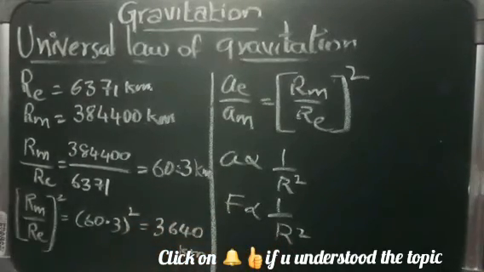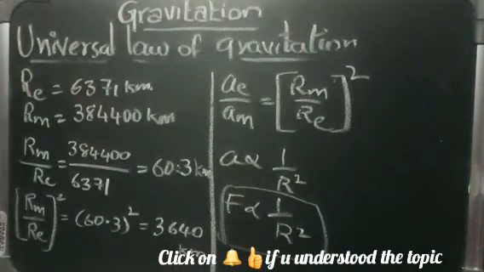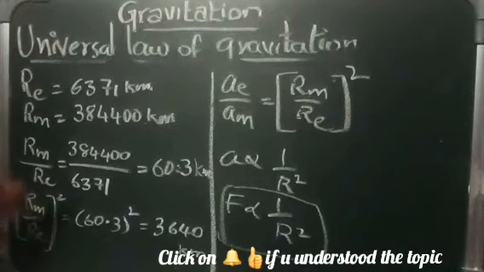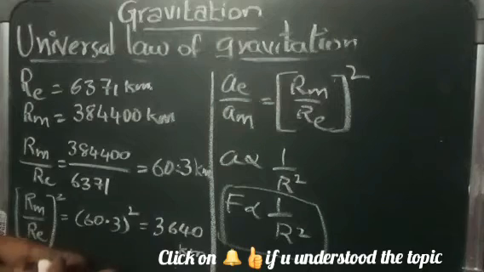This is the formula: F is proportional to 1 by r square. Thus it became clear that the force of gravity decreases with increase in distance.